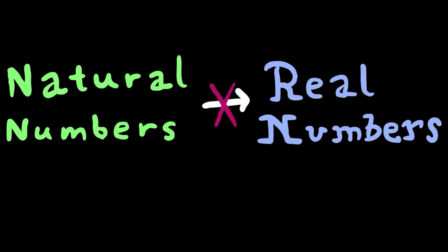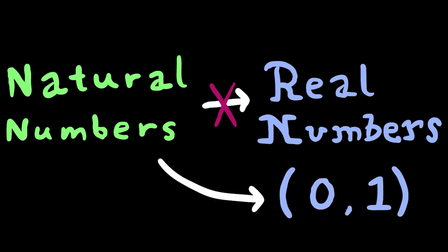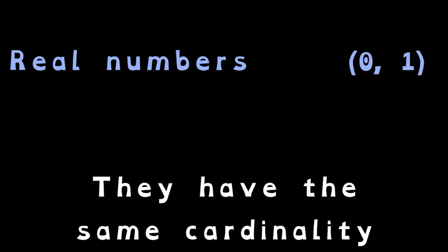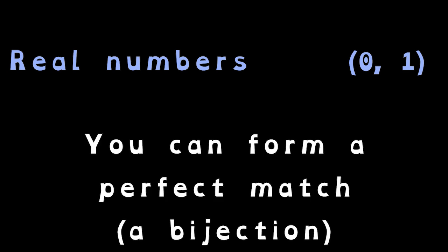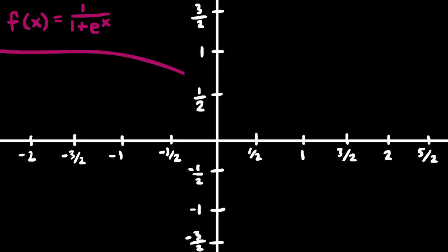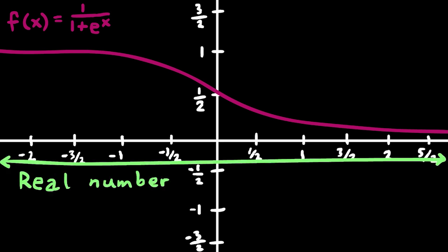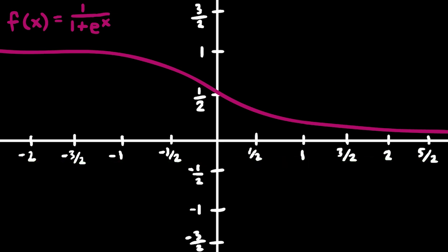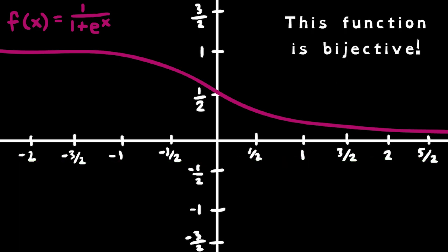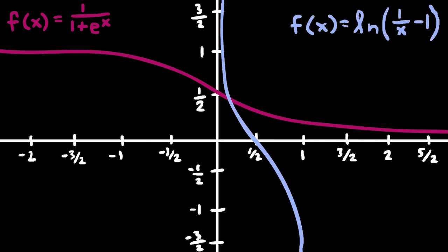Recall that I didn't match the natural numbers to the real numbers, but instead only the natural numbers to the real numbers between 0 and 1. As it turns out, the set of all real numbers and the set of real numbers between 0 and 1 have the same cardinality. That is, they have the same number of elements, and you can actually form a perfect match. In this case, the matchmaking function is 1 over 1 plus e to the x. This takes in a real number and gives out a number between 0 and 1. And since this function has an inverse, this function is bijective. And in case you're wondering, the inverse function is the natural log of 1 over x minus 1, which takes in a real number between 0 and 1 and gives out a real number.